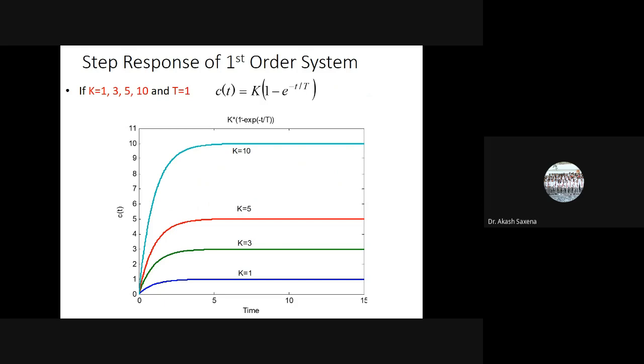So if I just draw the effect of DC gain, over here the transient characteristics is actually not changing, but you can see the steady state values change. Here k is equal to 1, here k is equal to 3. The steady state response of this particular system is changing. So the DC gain actually affects the steady state response.